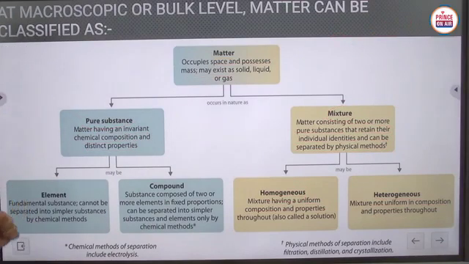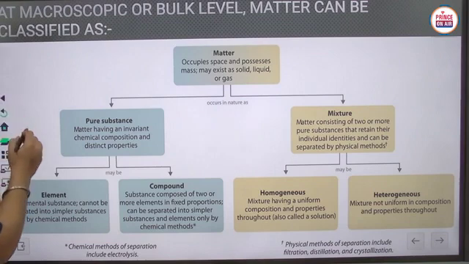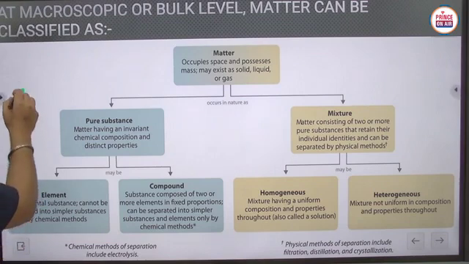Now here we have elements and compounds. See, elements and compounds.